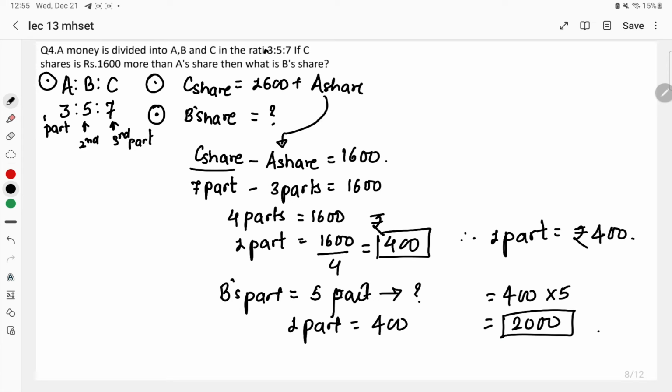Did you get what I have done over here? Simply they have given us the value of the money distributed in the form of ratio, that is 3 is to 5 is to 7. 3 is the first part, 5 is the second part and 7 is the third part. The second thing that they have given over here is how much more C's share is. It is 1600 more, in comparison to A. So I can write this as C's share is equal to 1600 plus A's share. So C's share minus A's share is equal to 1600. I can write this from this equation, right?